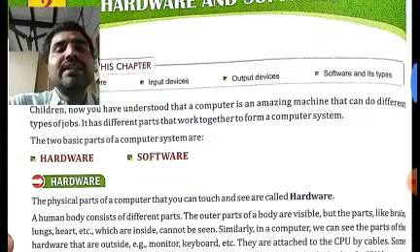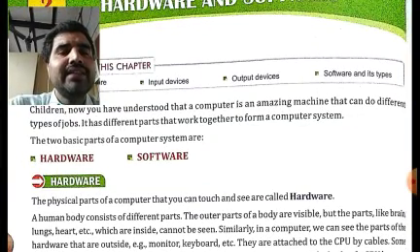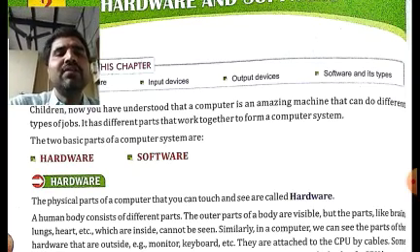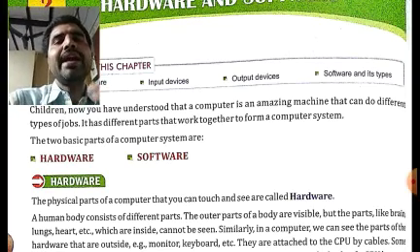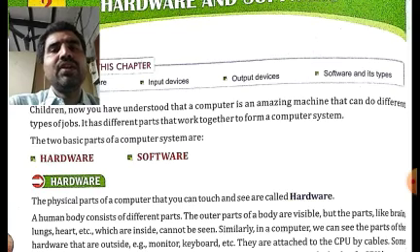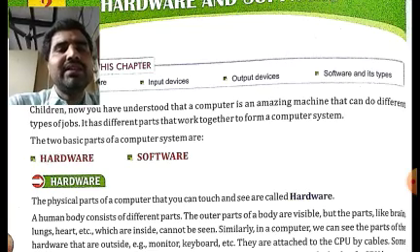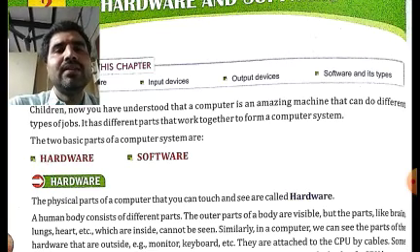The physical parts of a computer that you can touch and see are called hardware. Again, in this line you can see what I am trying to tell you: wherever there is some heading, or some definition of any term, whenever a new term has been given to you, or there is some fact or information given in the form of bold letters, bold words.